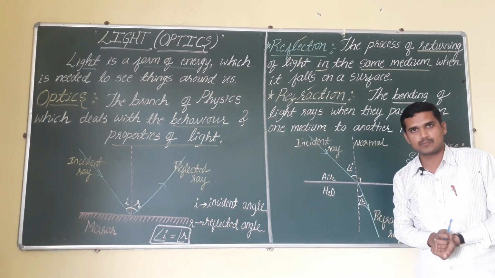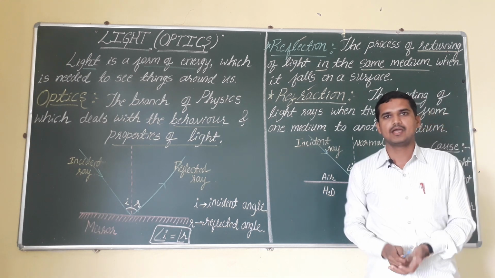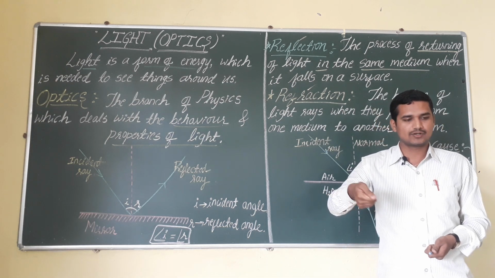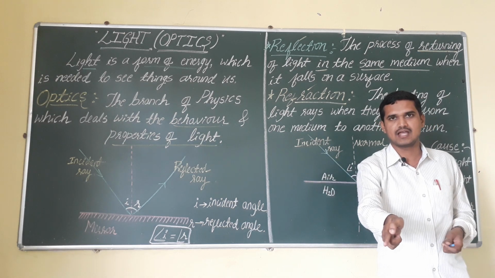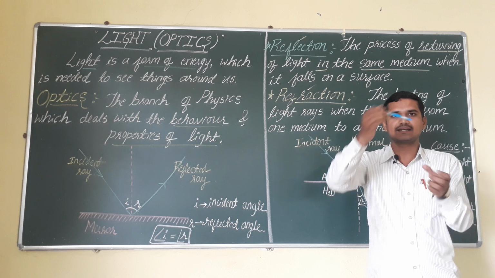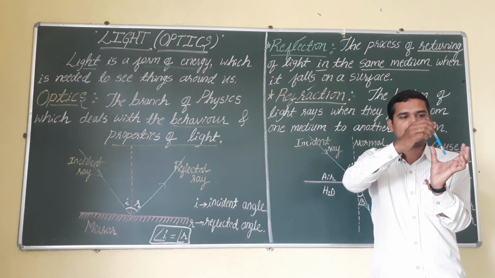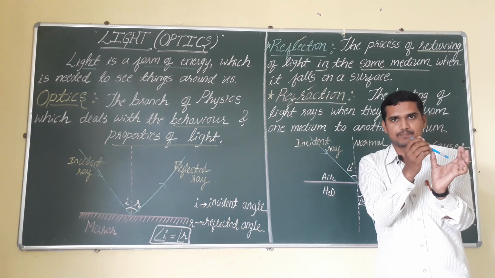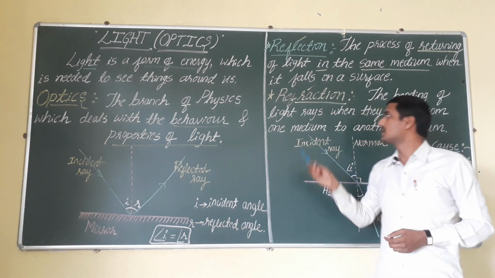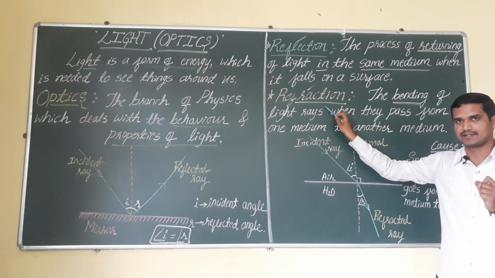Refraction is observed everywhere. For example, if you allow a laser light towards a bucket of water, it won't move in a straight path, it is going to change its direction. And if you put this pen inside a transparent glass of water, it is seen in a bent shape. All these things are nothing but the refraction of light only.